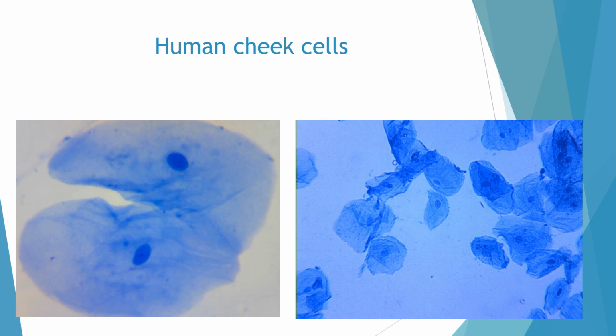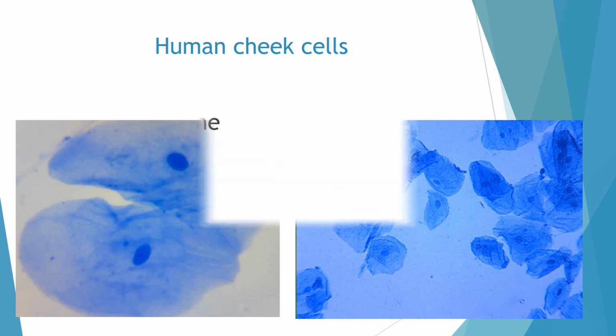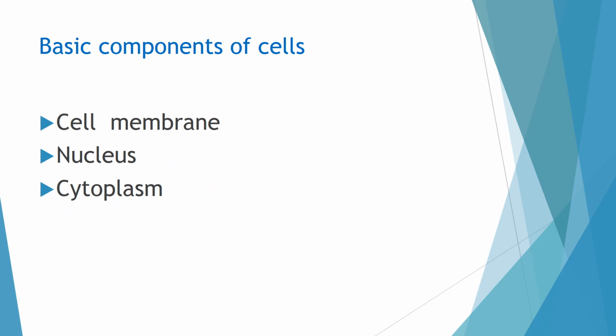So all the types of cells have these three basic components, that is cell membrane, nucleus and cytoplasm. Let me explain more about these basic components of the cell.